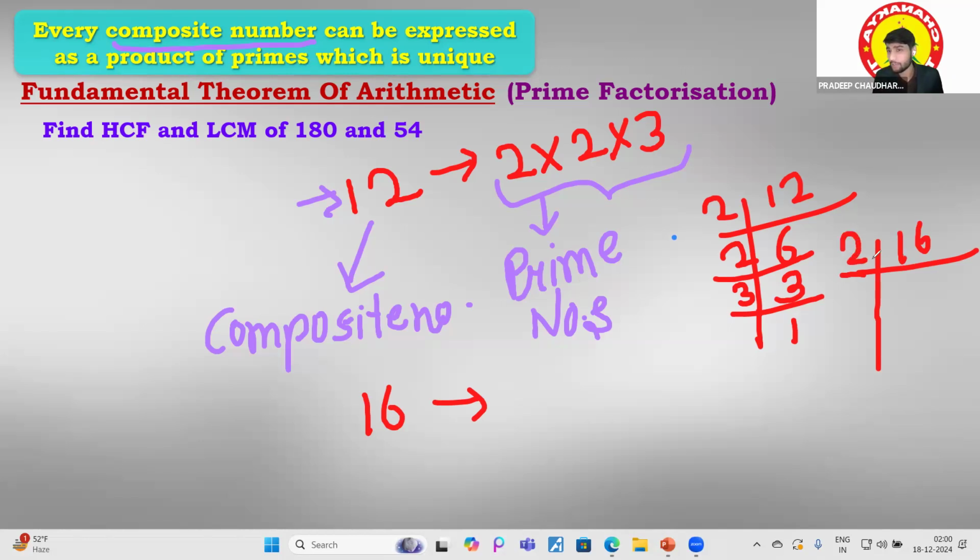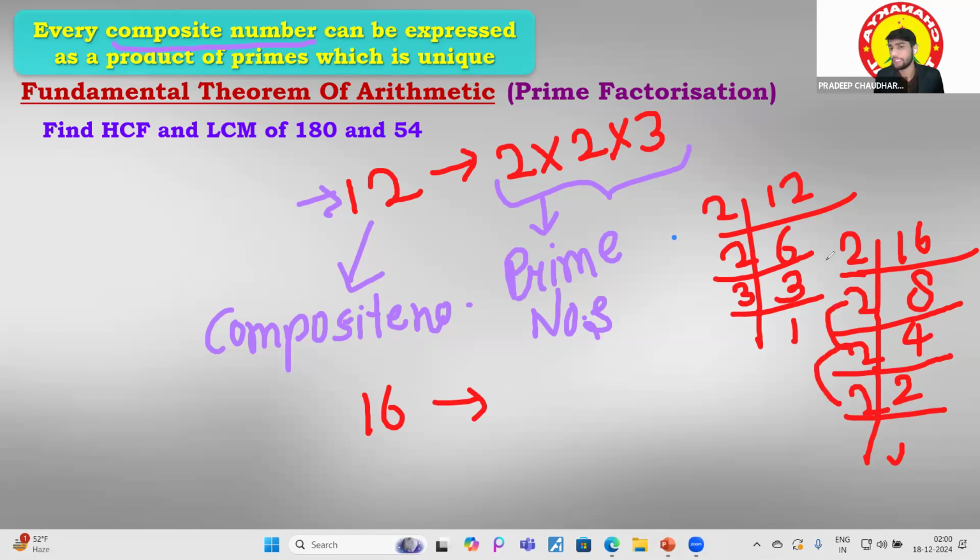So 16 is 2 times 8, then 2 times 4, then 2 times 2, then 2 times 1. So 2 times 2 is 4, 4 times 2 is 8, 8 times 2 is 16. So we can write 2 multiplied by 2 multiplied by 2 multiplied by 2. So it has a product of primes.